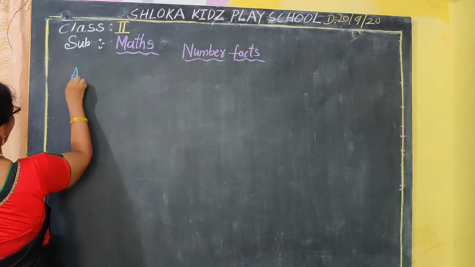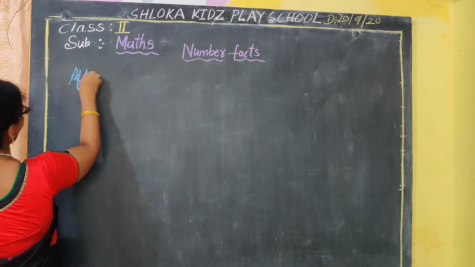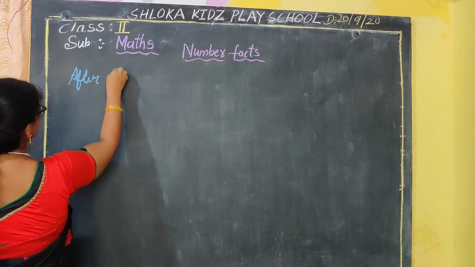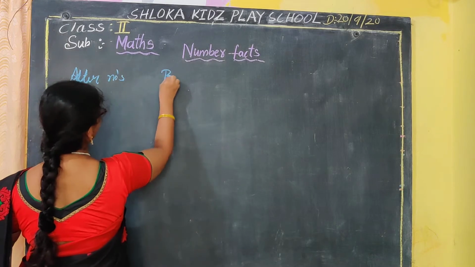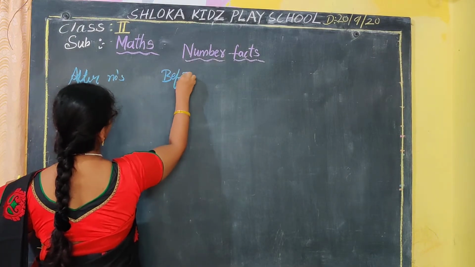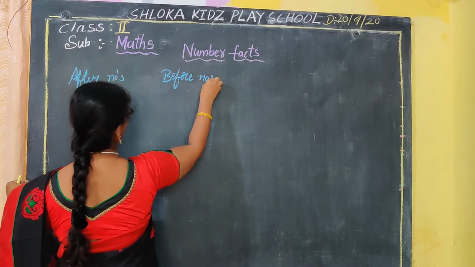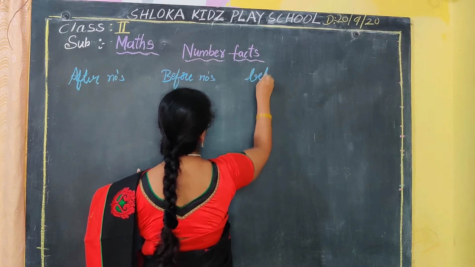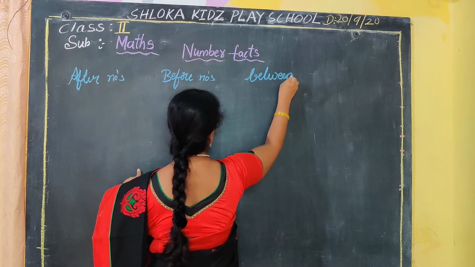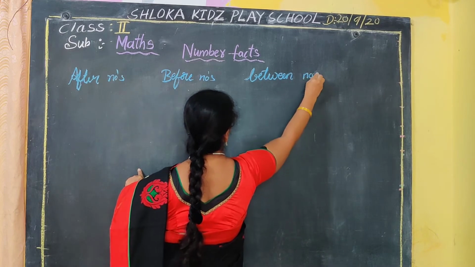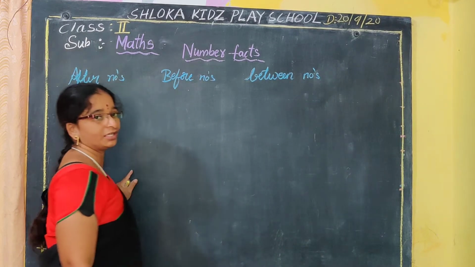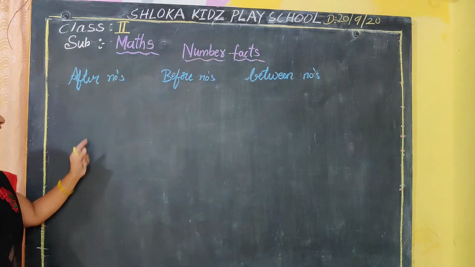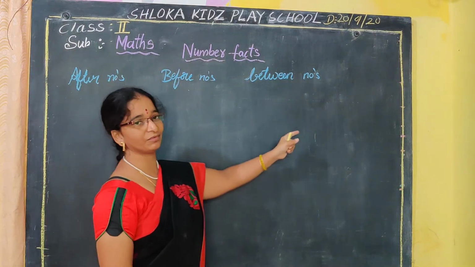First we'll go for the after numbers and before numbers. First we'll see the after numbers, then before numbers, and between numbers. I think you all know, last year itself you were very perfect in these numbers.